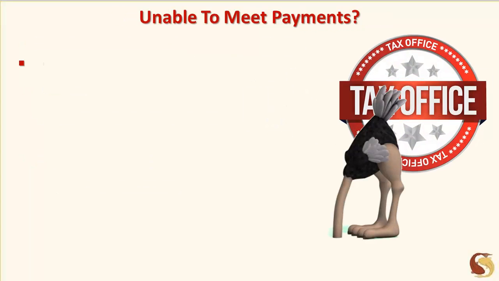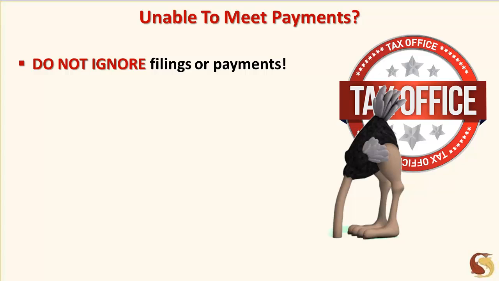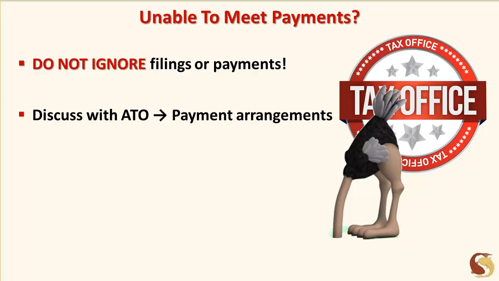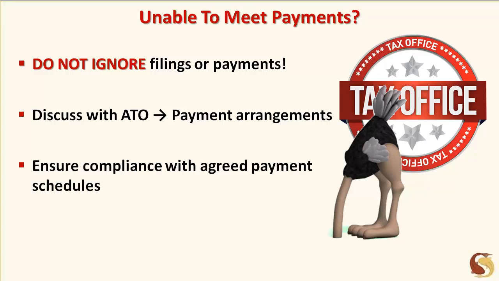If your business is genuinely having trouble meeting its payments, don't avoid or ignore the issue and hope that it will go away, because it won't. Not filing just to stay off the ATO radar isn't going to work either. It's much better that you speak with the ATO to arrange some sort of payment program. You also want to make sure that you adhere to the payment program once it's agreed.